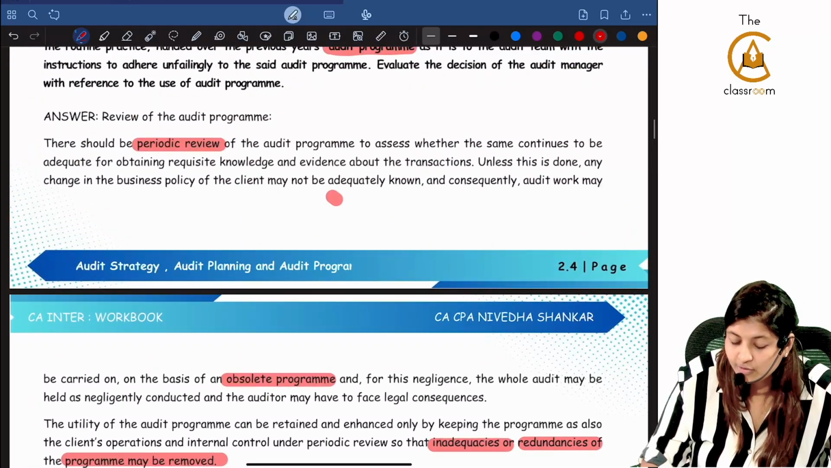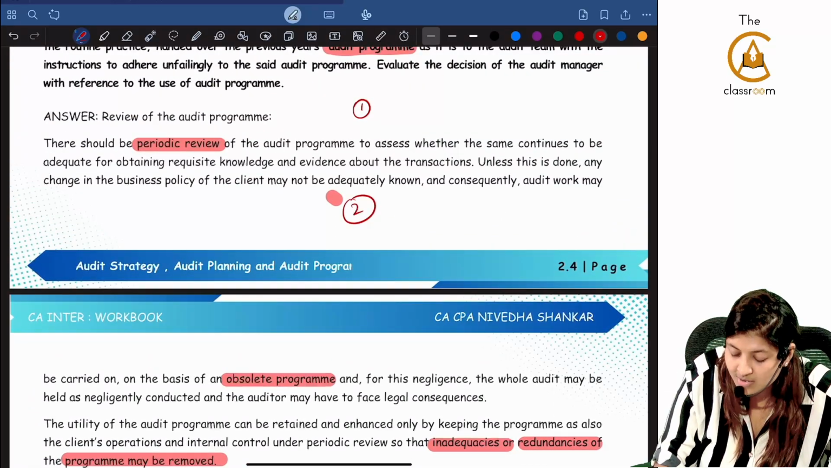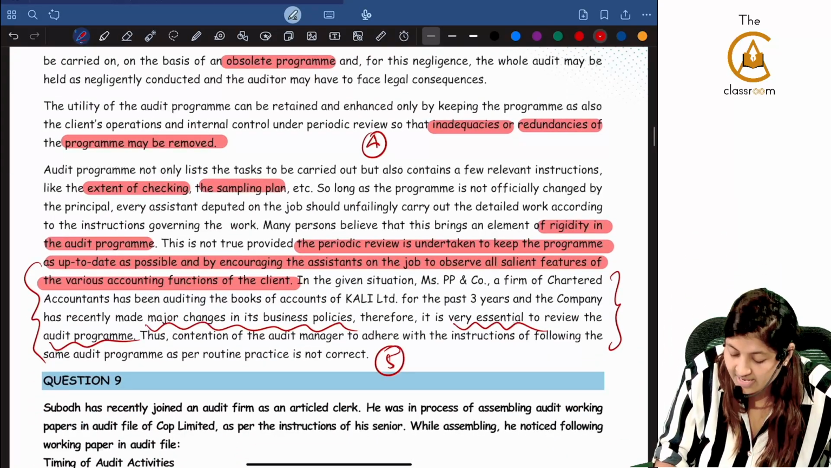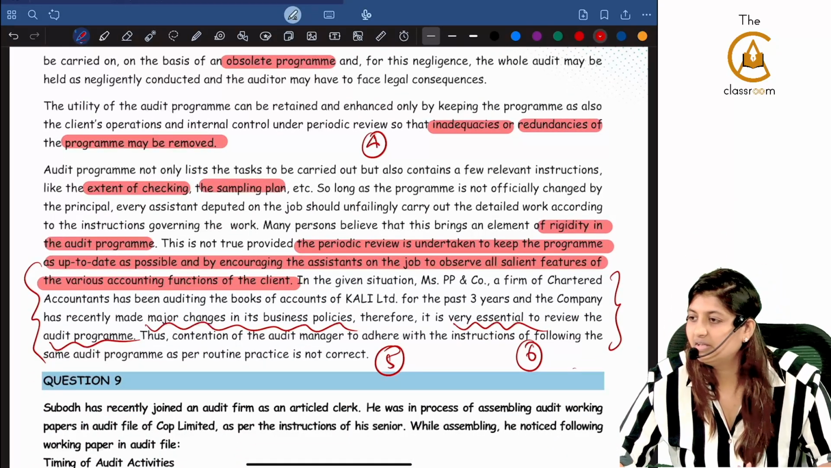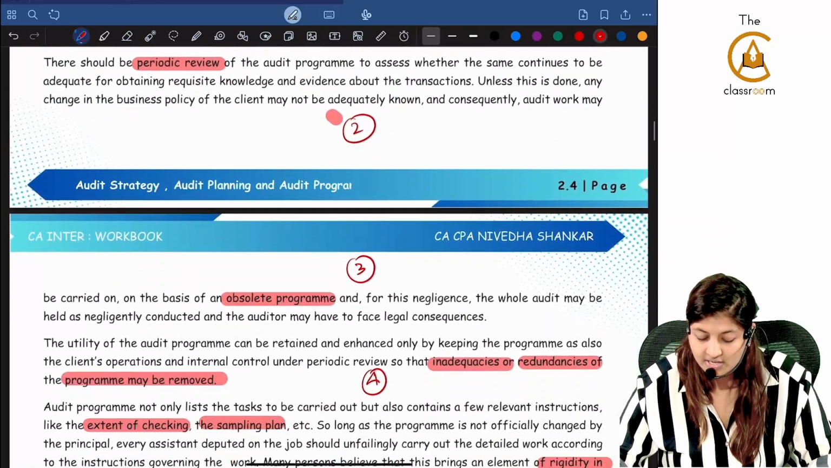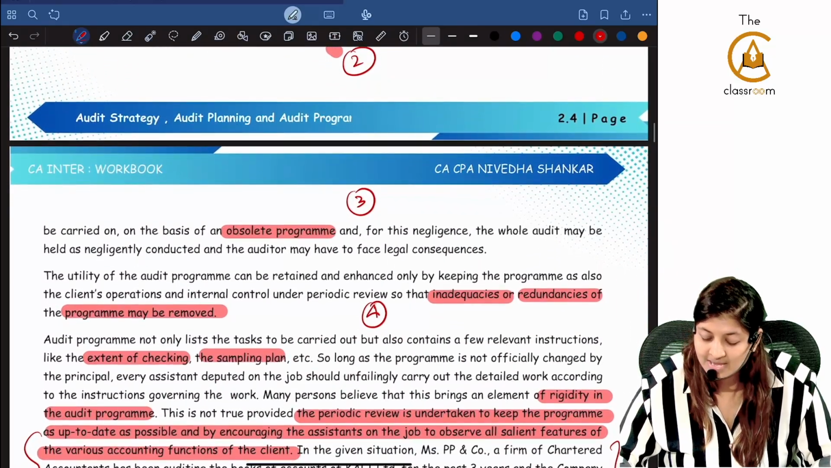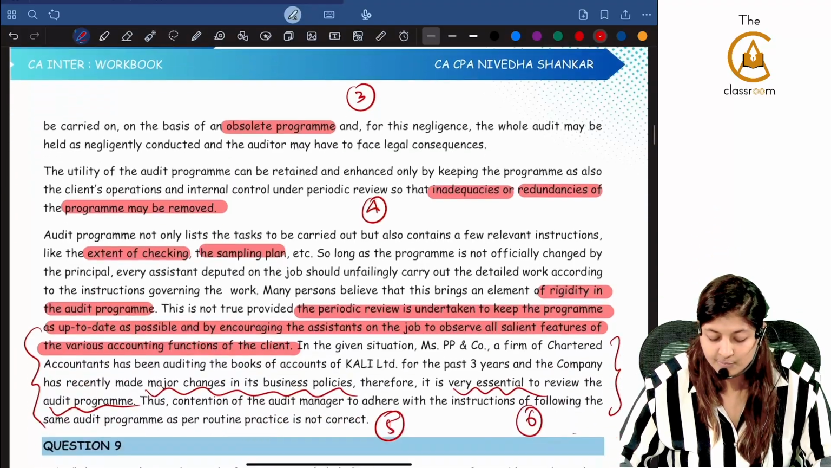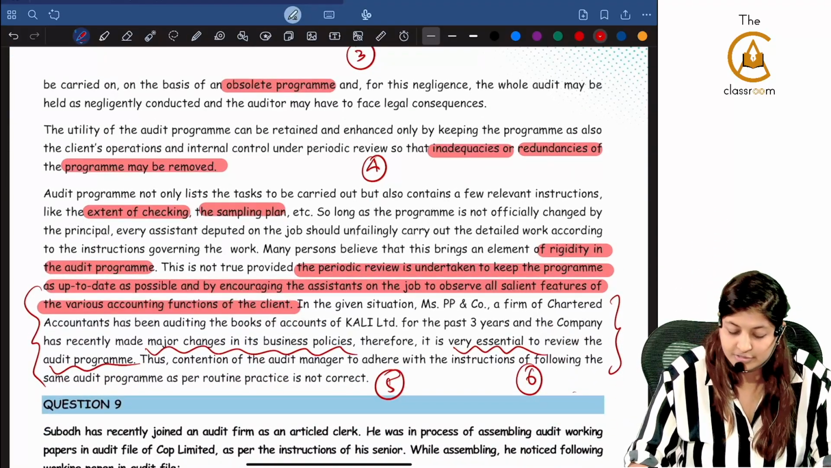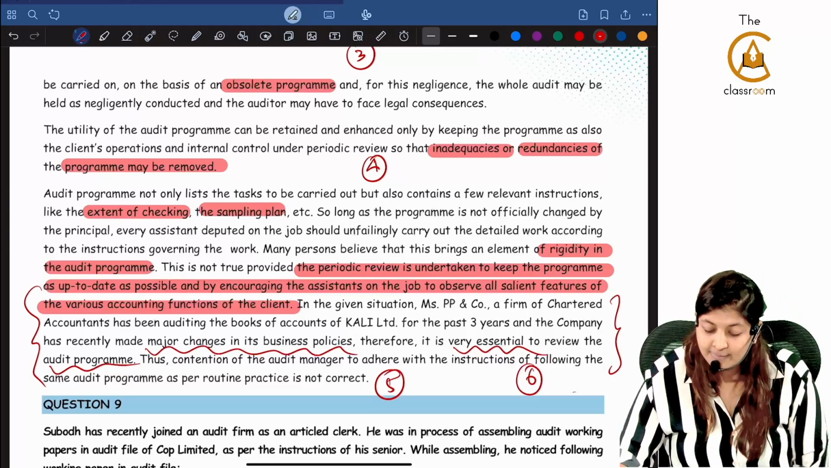Same way, you will be writing the keywords. What is 1, what is 2, what is 3, what is 4, what is 5, and what is 6. 6 points will come here. Write the keywords on your own for this. Periodic review, obsolete program, inadequacy or redundancy of the program may be removed. Not only a series of verification procedures, but also extent of checking and sampling plan will be given.